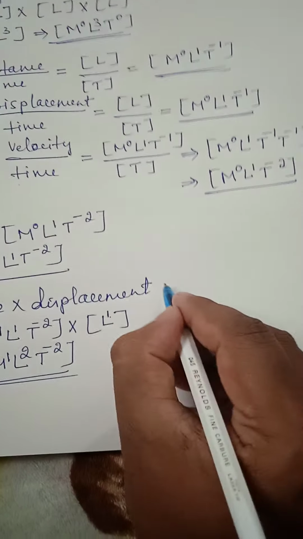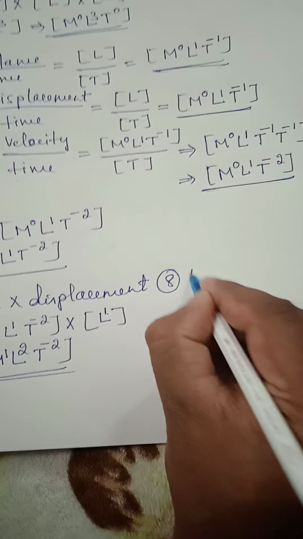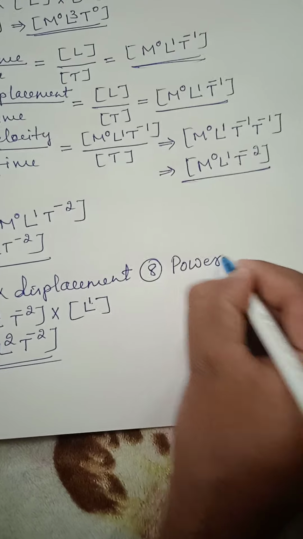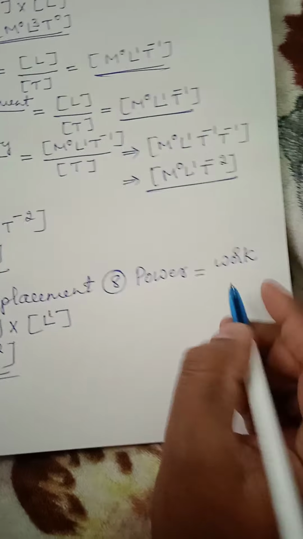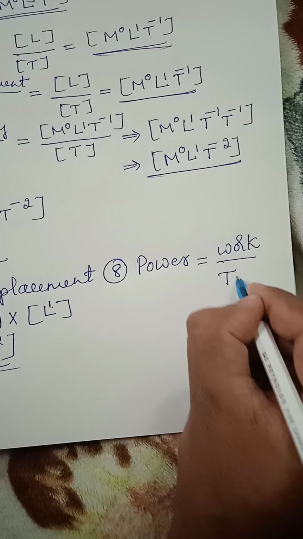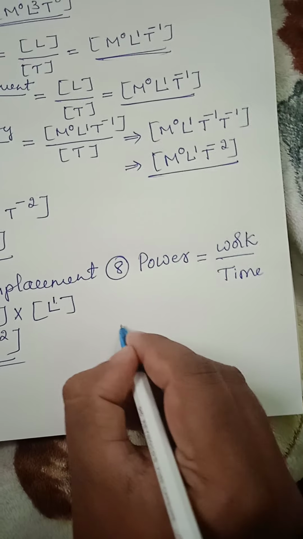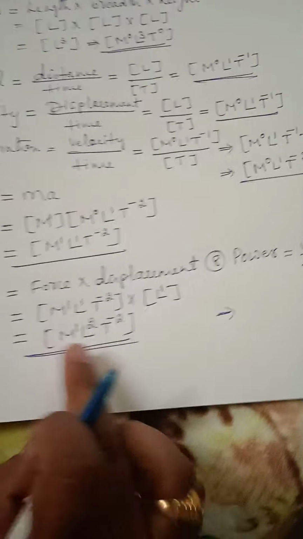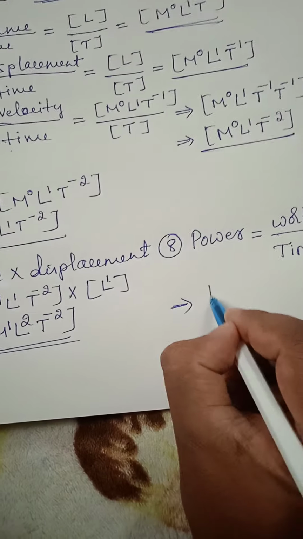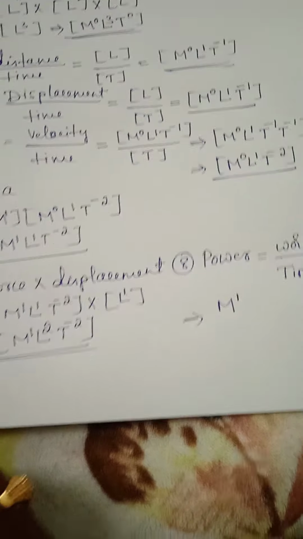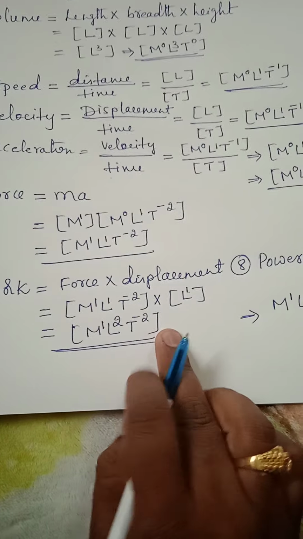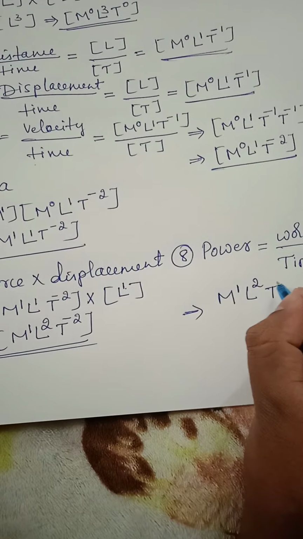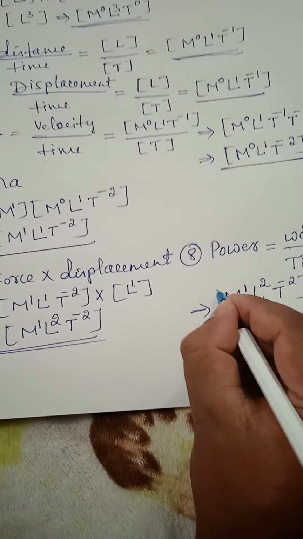Okay, next one, very simple one, is power. Power equals work by time. So now we already know that work can be written as M to the power 1 L to the power 2, which I have already derived here, T to the power minus 2, correct?